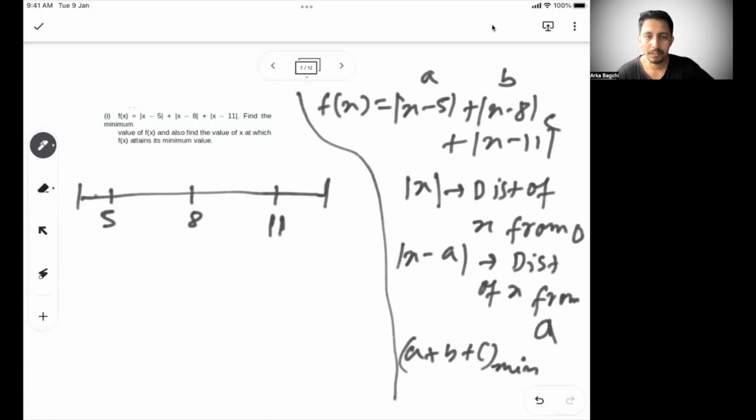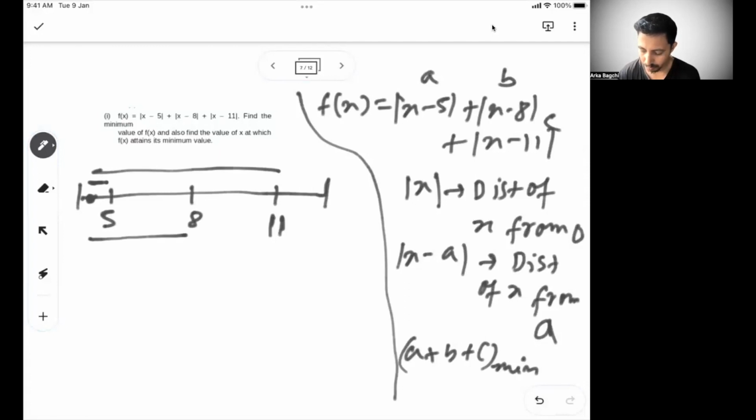This is a very similar problem to what we did in the previous session. If I put x somewhere here, just as an example, then from 5 this is the distance, from 11 this is the distance, and from 8 this is the distance.